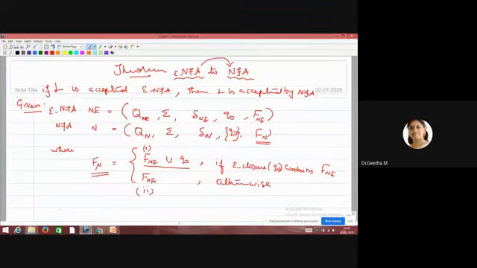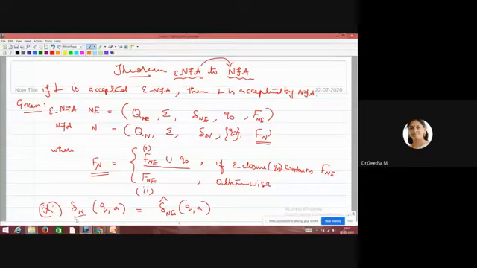One more thing is important here: del n of Q comma A is equal to del NE cap of Q comma A. These are all the relationships between NFA with epsilon and NFA, so by knowing the details of these formulas only, we can proceed to prove this theorem. What is the function given on the side of NFA?